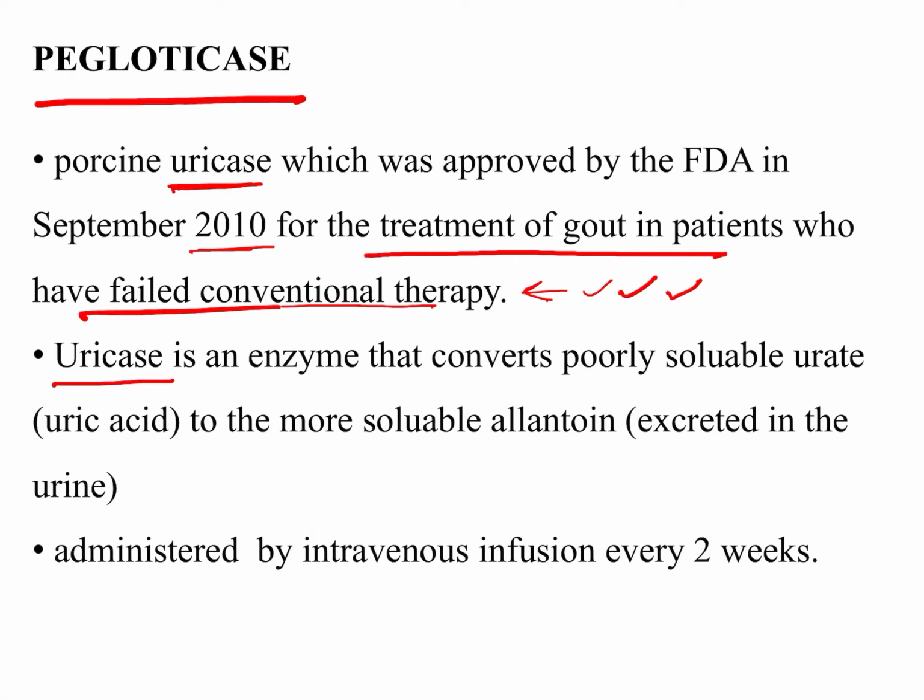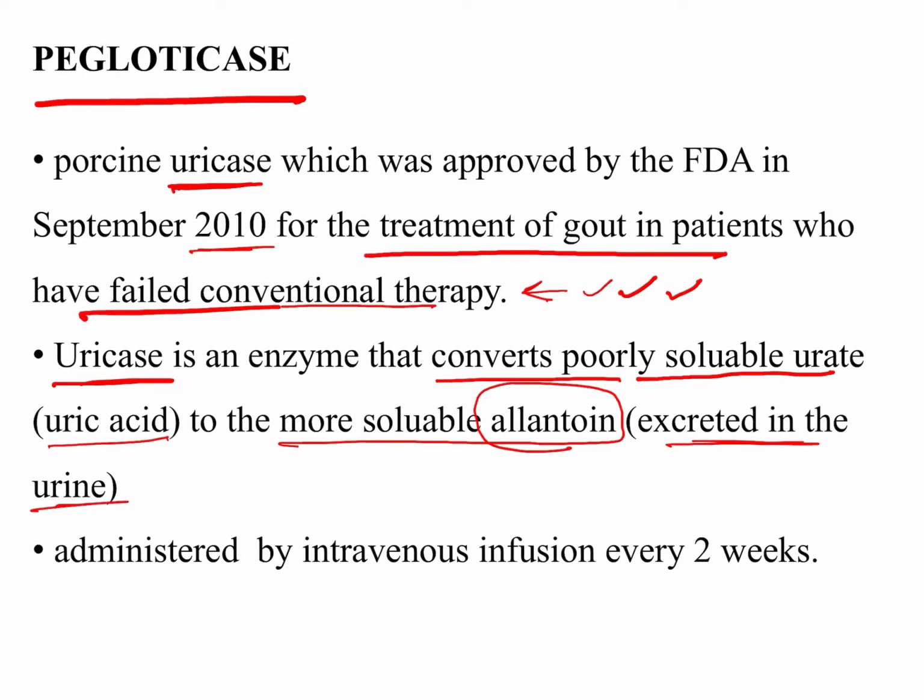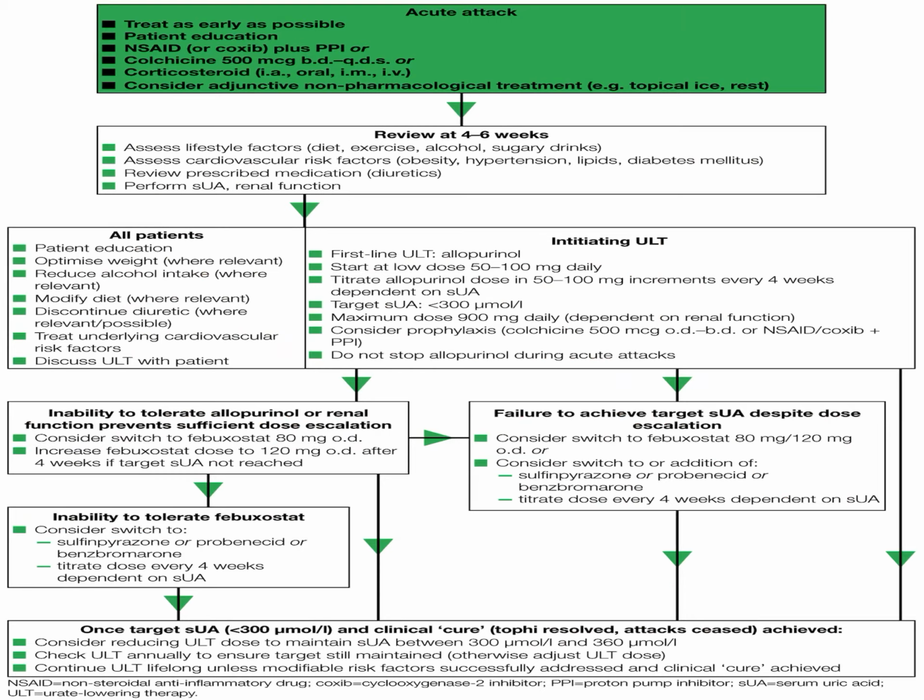Uricase is an enzyme which converts the poorly soluble urate or uric acid into a more soluble compound, allantoin, which can be easily excreted in the urine. It is given by intravenous infusion every 2 weeks. So it increases the excretion of uric acid by converting it to the more soluble compound allantoin. Now coming to the protocols to approach the patient.